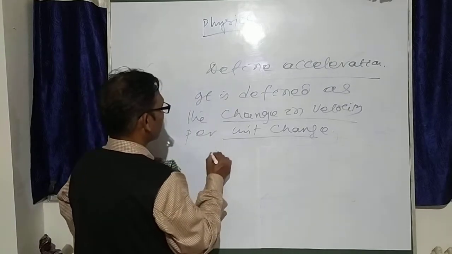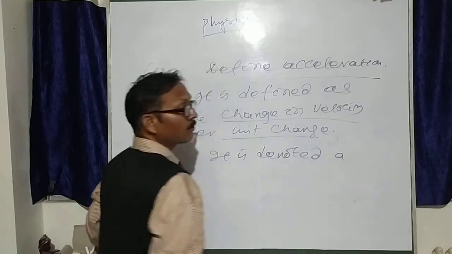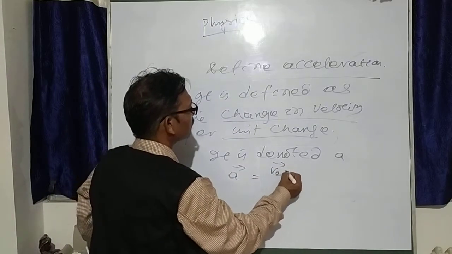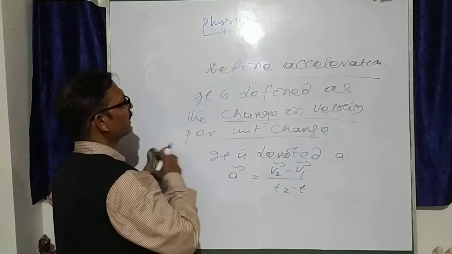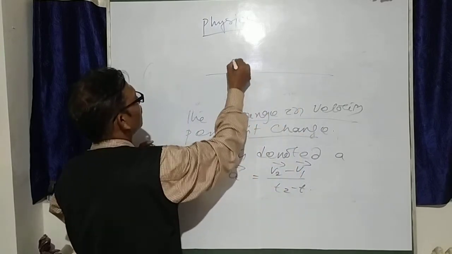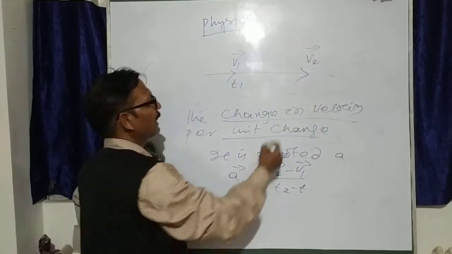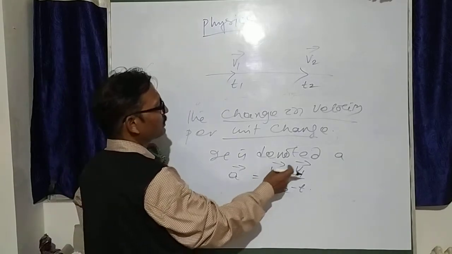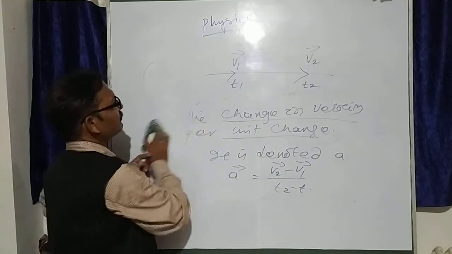It is denoted by small a, this is called acceleration. So acceleration is equal to change in velocity by change in time, that is v2 minus v1 by t2 minus t1. In the figure you see, a body moves, this is velocity v1 at time t1, this is velocity v2 at time t2. So how the body accelerates: final velocity minus initial velocity, that is v2 minus v1 by t2 minus t1.